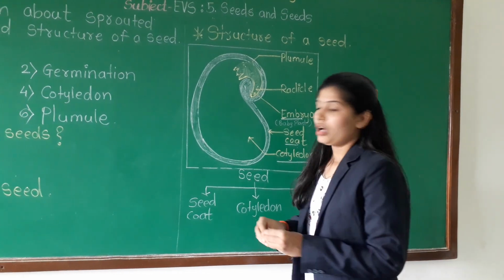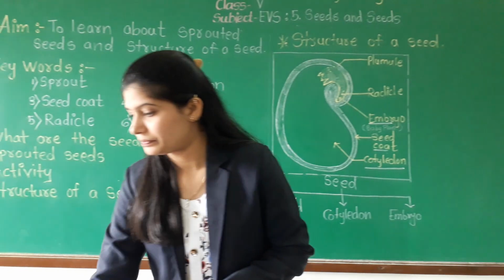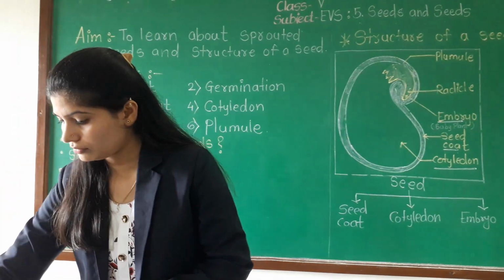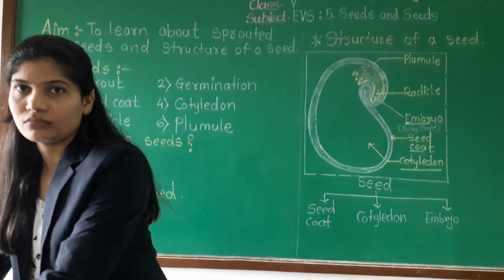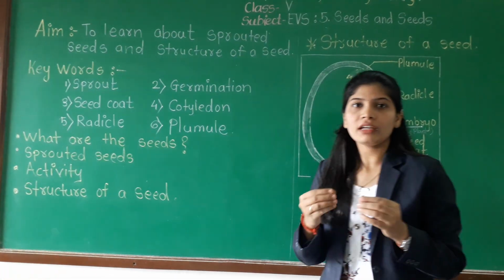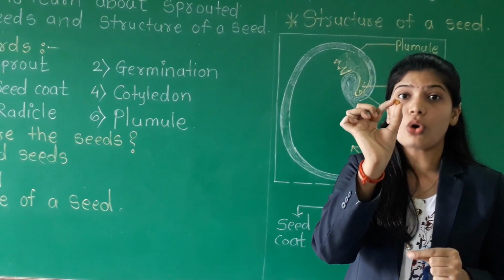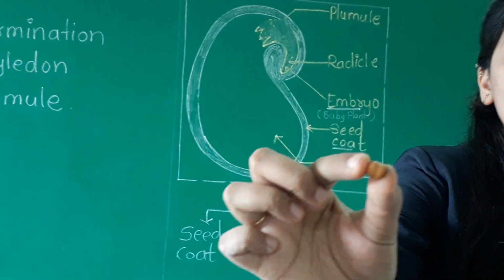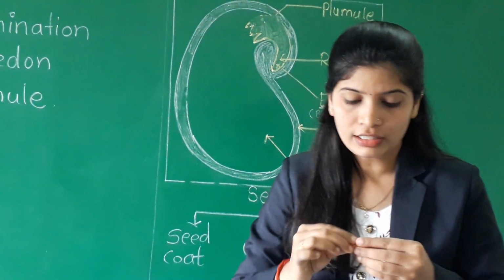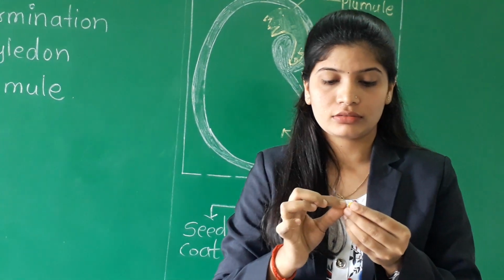Now what is a seed coat, that we will see here. I have taken soaked chana, soaked, not raw. See here, you can see the soaked chana. Now I will peel it like this.